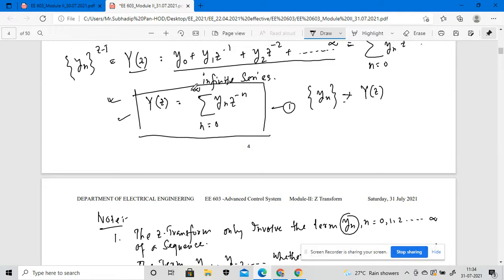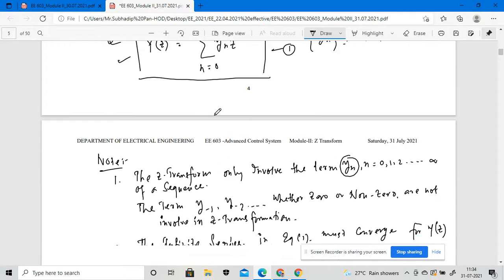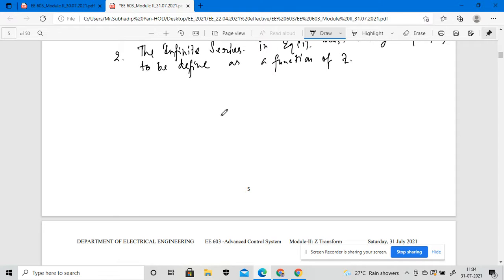Unlike the Laplace transformation, which we apply when the variable is continuous, here n is not continuous. So we use the notation Z of y of n, that is equal to capital Y of small z.